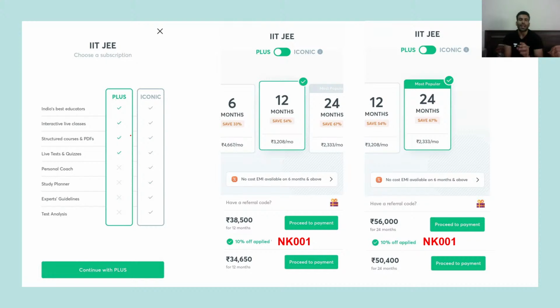No one would like to interrupt the preparation. You want to prepare till the examination gets over. So better you go for the 2 years subscription. During this time, the teacher has understood you, you have also understood the teacher, how he teaches, and he would monitor your progress. So till your examination gets over, you should have this subscription.